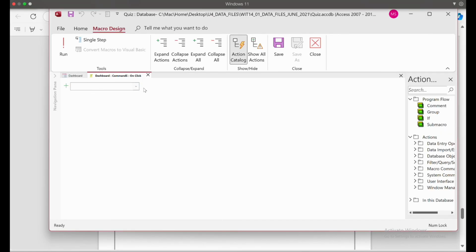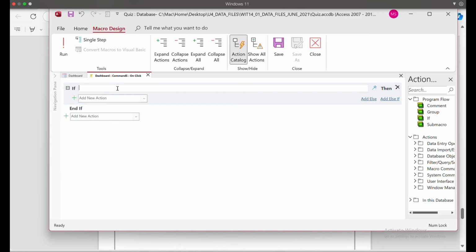So first we will take if, and here we will write message box, and then we will write, do you want to open query 3a, because they say 3A, right?